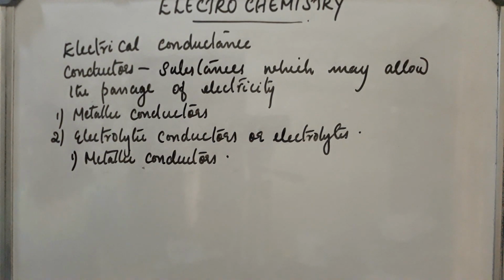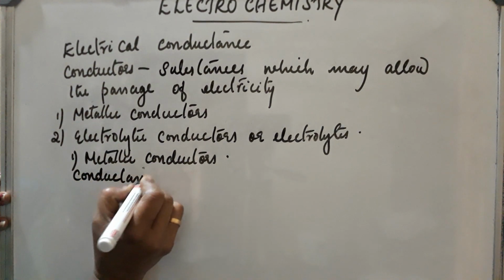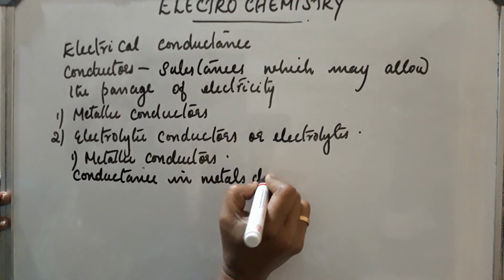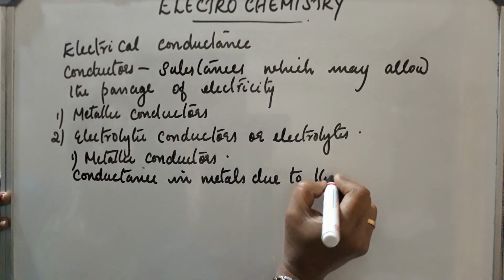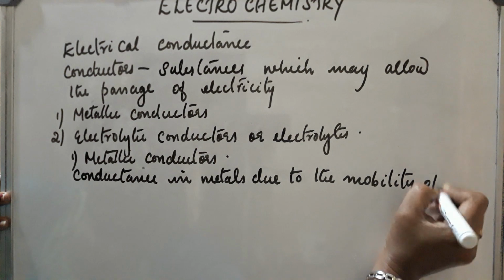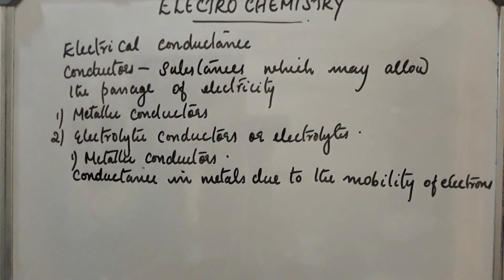Metals conduct electricity both in solid state, molten state or in dissolved state.